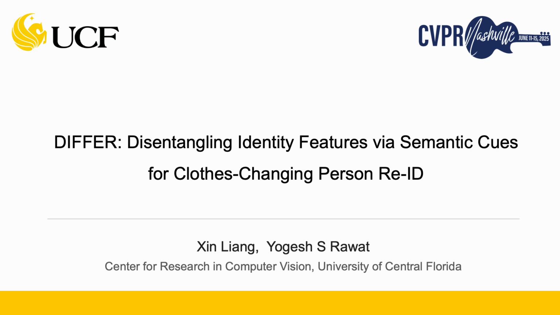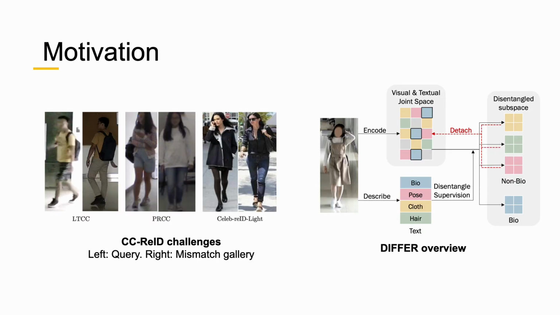Here I present our paper, Disentangling Identity Features via Semantic Cues for Clothes Changing Person Identification. We focus on the task of clothes changing person identification, where the goal is to recognize the same person despite different outfits. This is difficult because image features often capture distracting details like clothing, pose, and hairstyle, not just identity.